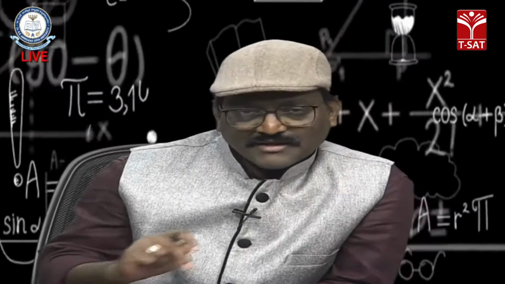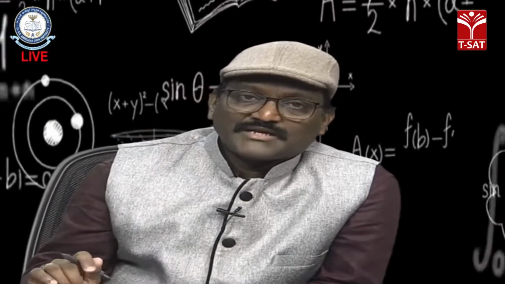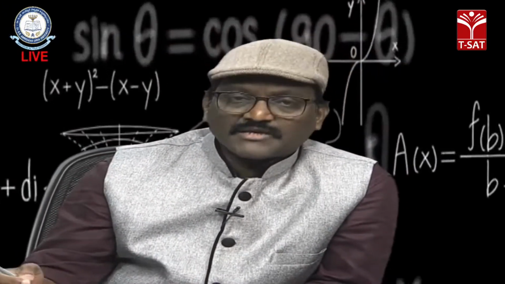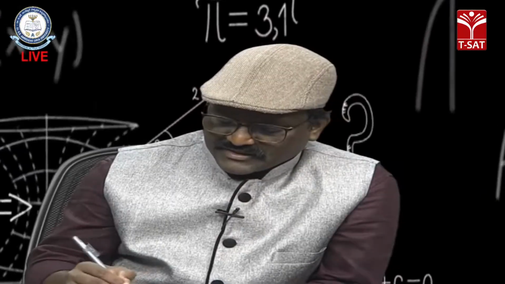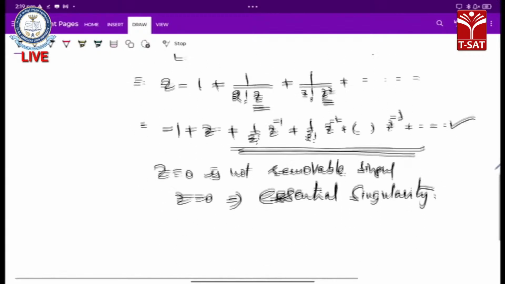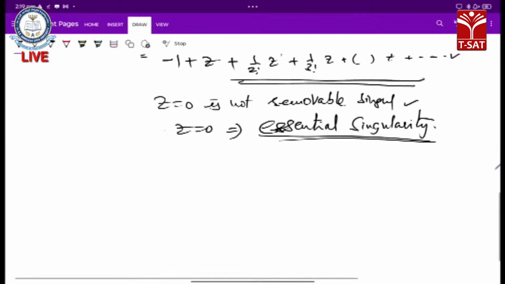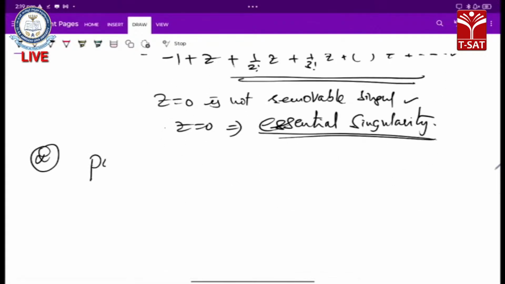Now, when a Laurent series expansion contains an infinite number of negative terms, then that singularity, z equal to a, is called an essential singularity. This is named as essential singularity. This is the second part. First one is removable singularity and the second one is essential singularity. And let us see the third one, pole. Pole of order m.